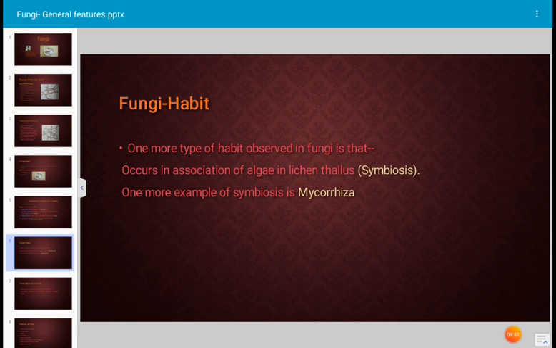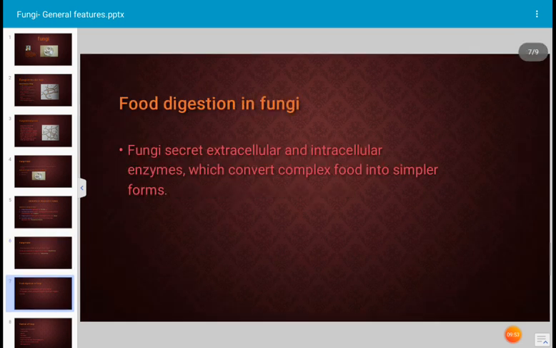Okay, next. Fungi secrete extracellular and intracellular enzymes which convert complex food into simpler forms. This is again a characteristic of fungus.